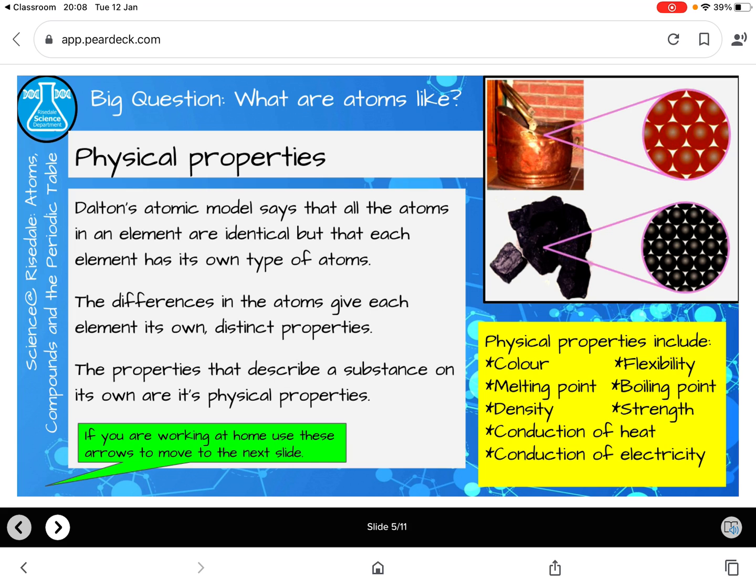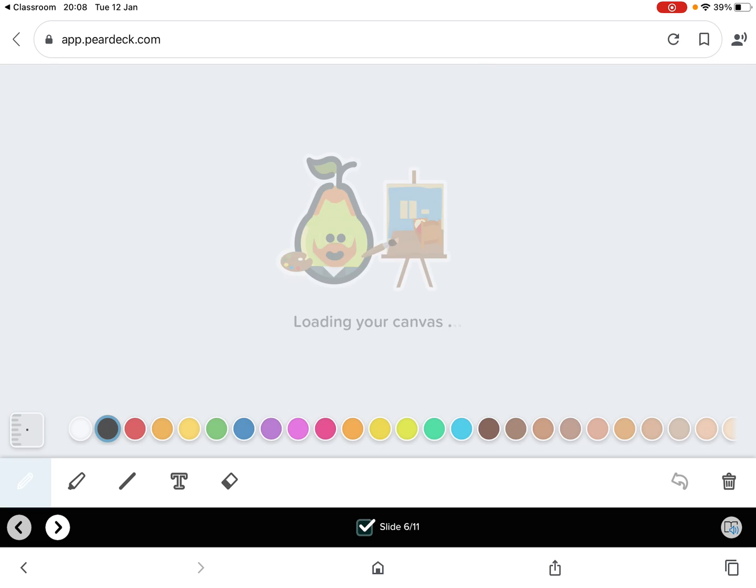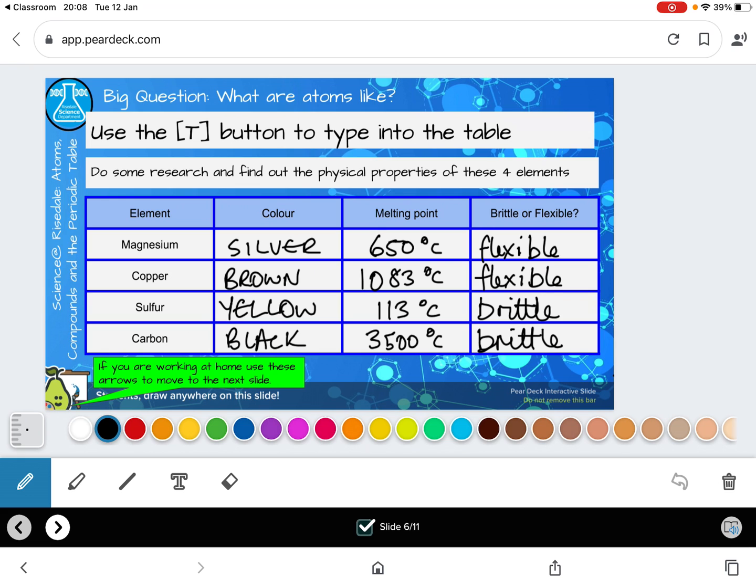So physical properties, or properties, are ways that materials behave. So if it's got a physical property, we can look at its colour, its melting point, density, this list in the yellow box, all different things that you can use to compare elements. And I asked you to do a little bit of research to find out the physical properties of these 4 elements, and you did some absolutely brilliant research.